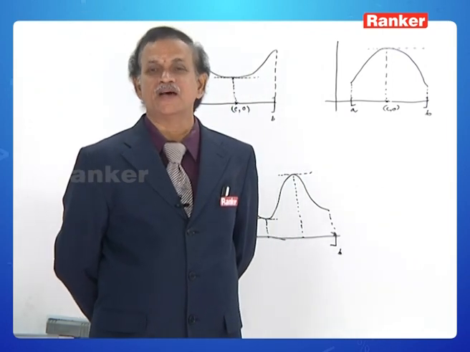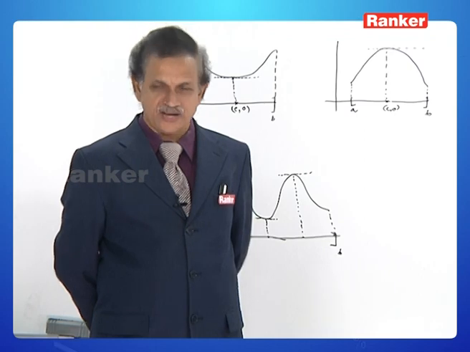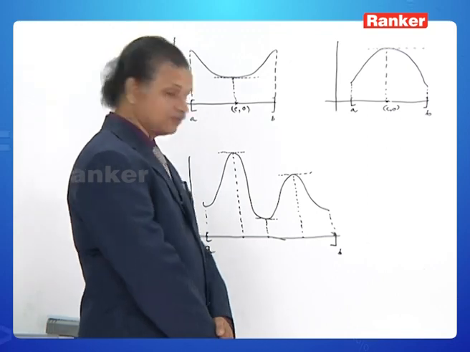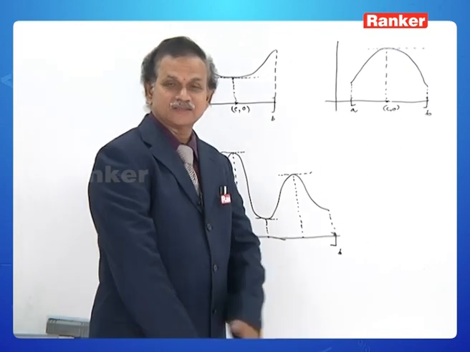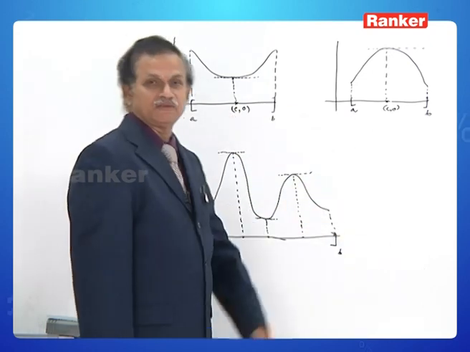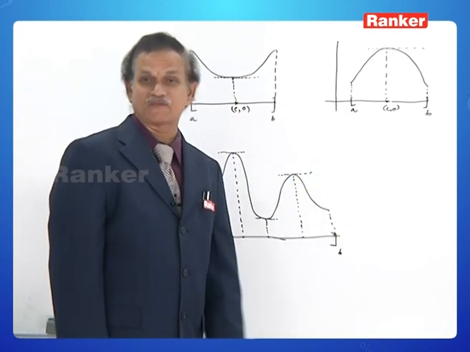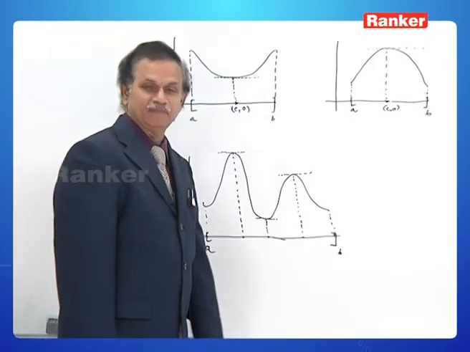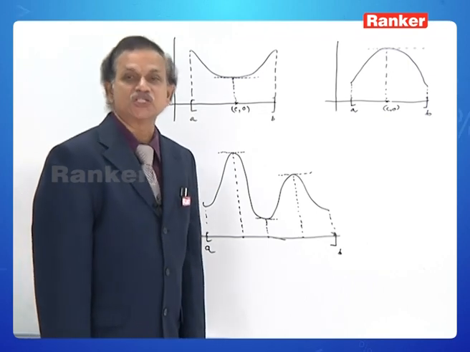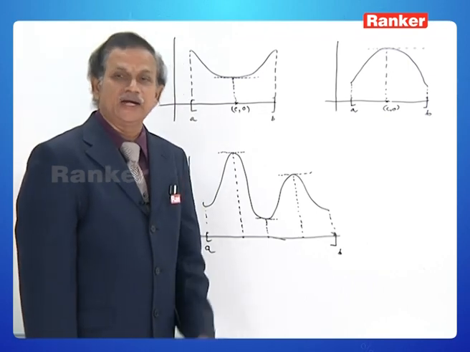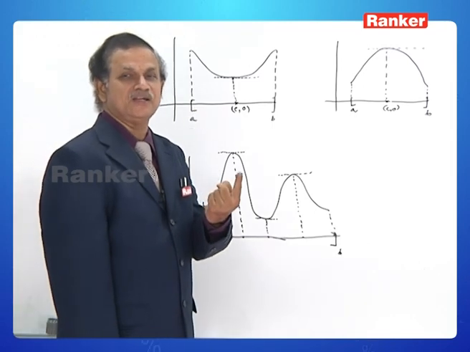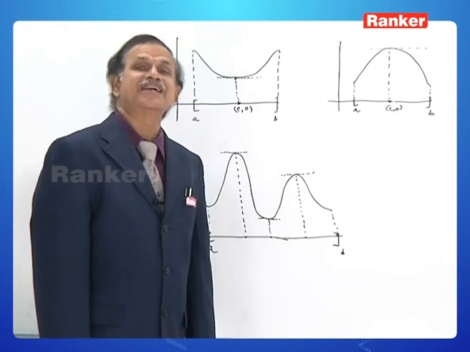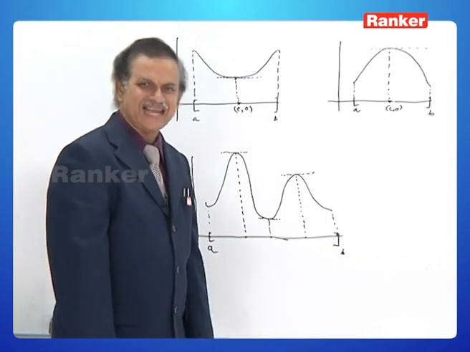Therefore, in order to explain the statement of Rolle's theorem geometrically, simply by looking at these diagrams, it can be said like this. If at all there is a smooth curve defined on the closed interval a to b which is continuous, of course derivable, with f of a is equal to f of b, then it is possible to draw at least one tangent parallel to x-axis on the curve.